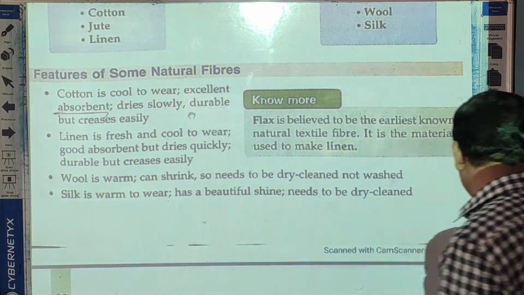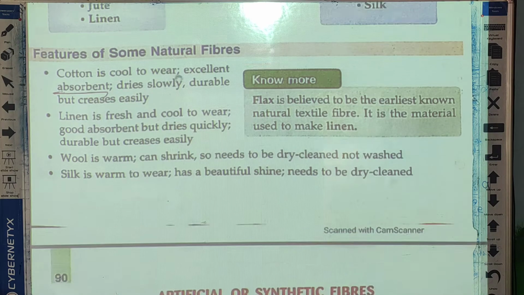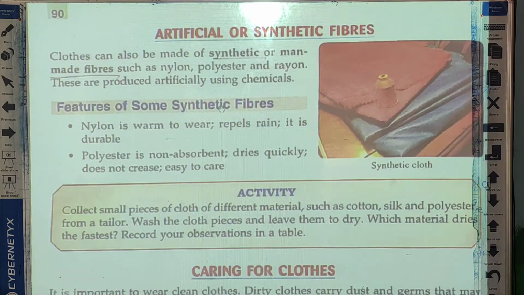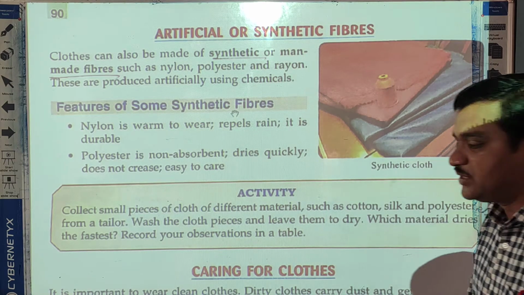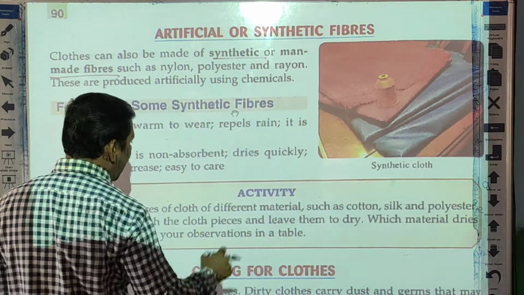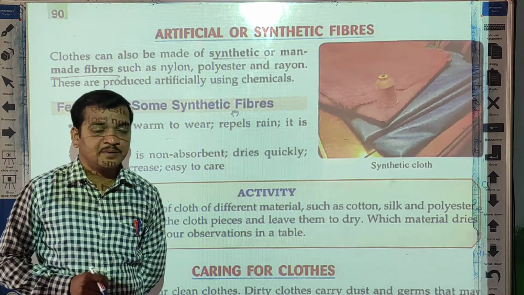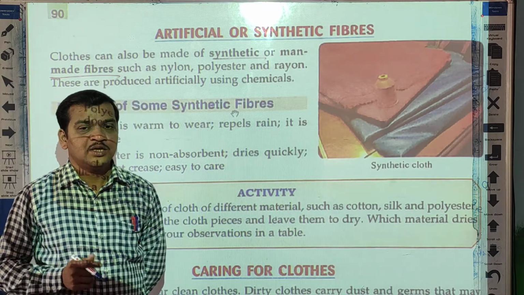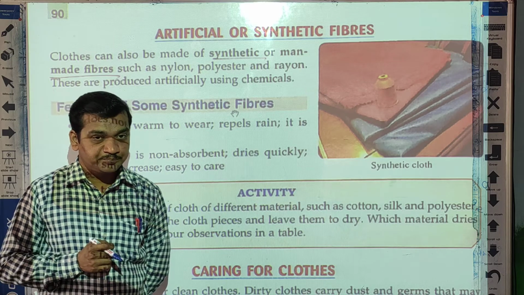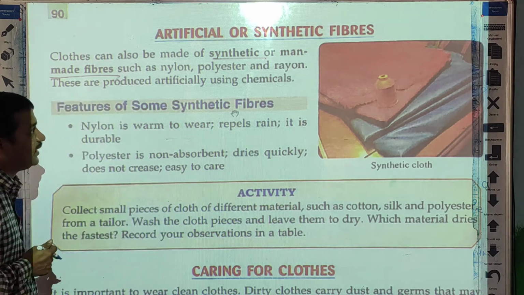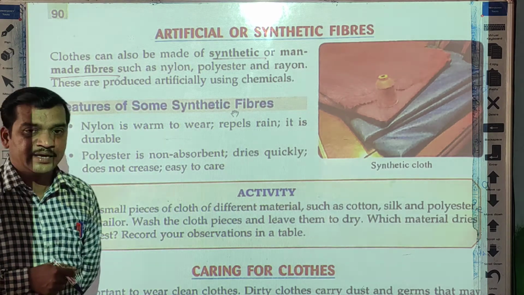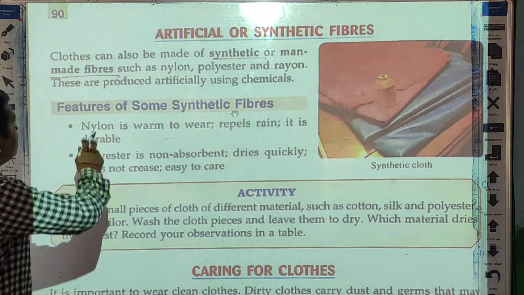Now next one, artificial fibers. What is meant by artificial fibers or synthetic fibers? Artificial fibers means man-made fibers, or another name, synthetic fibers. These fibers are made in factories with the help of chemicals. So we'll see that now.